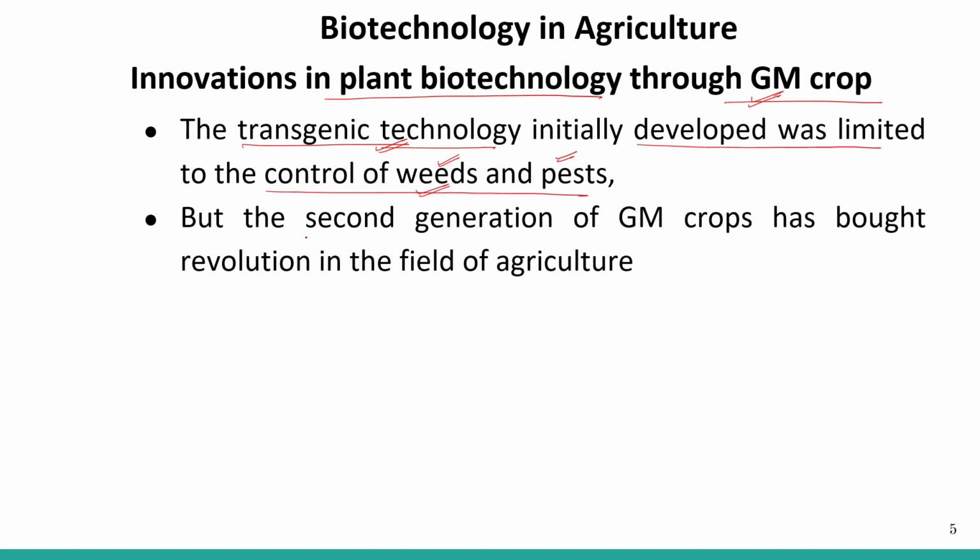The second generation of GM crops brought a revolution in the field of agriculture. Earlier, it was just used for the control of weeds and pests, but nowadays it is used in all the fields of agriculture.